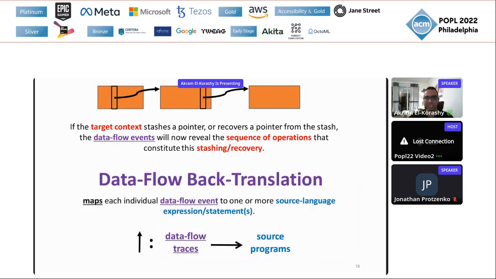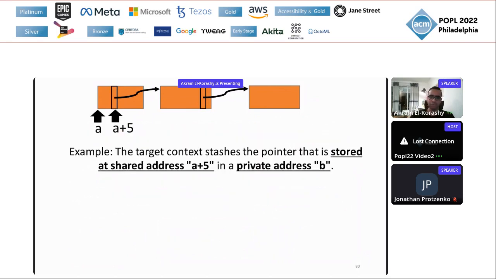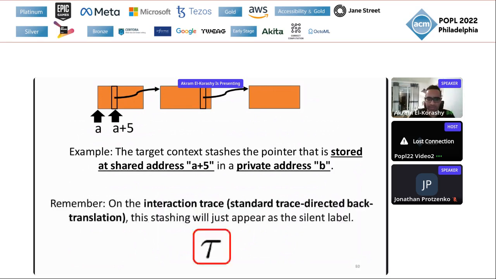And with these events in hand, we can now write a back translation function that takes data flow traces as input and produces a source program. Let me give you a concrete example of possible stashing behavior. The target context stashes the pointer that is stored at shared address A+5, say, in a private address B.